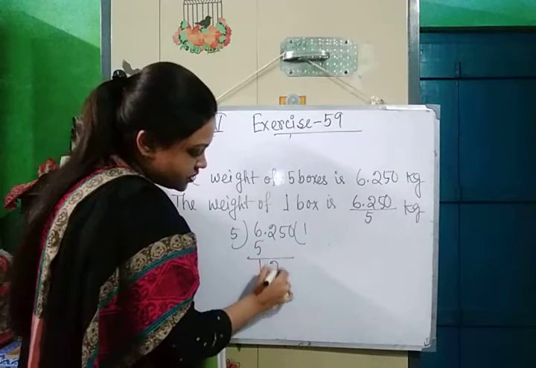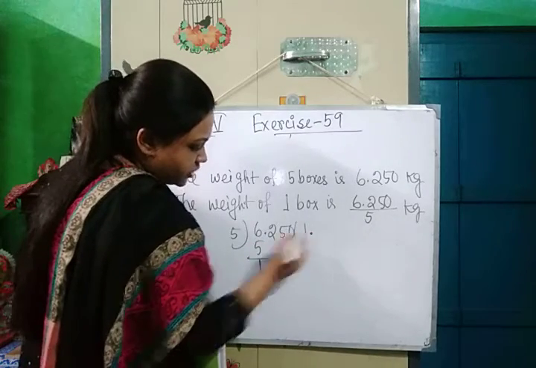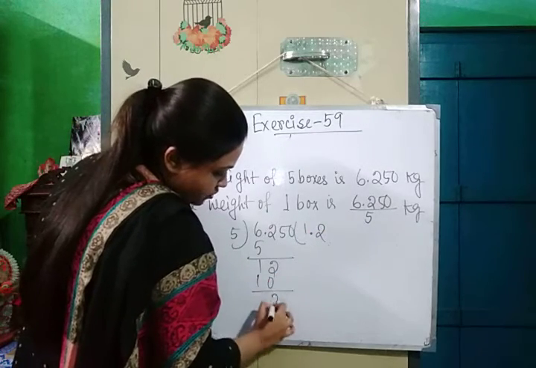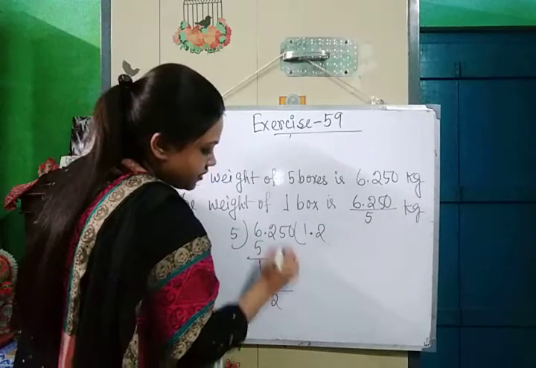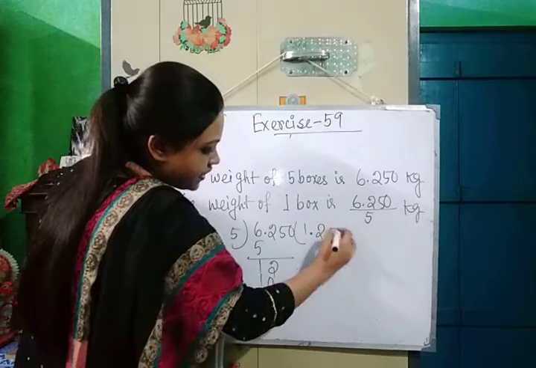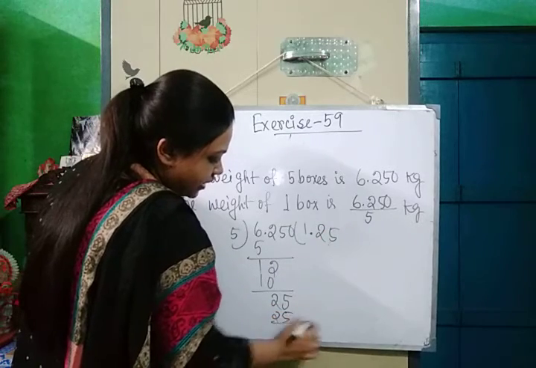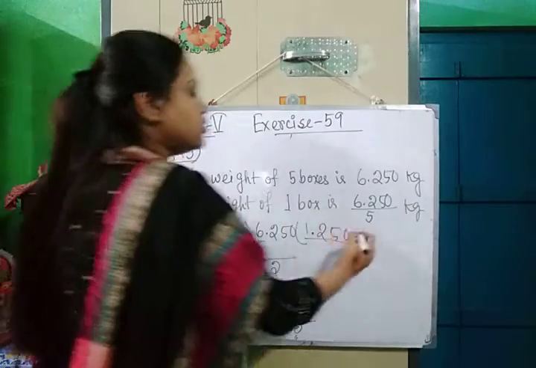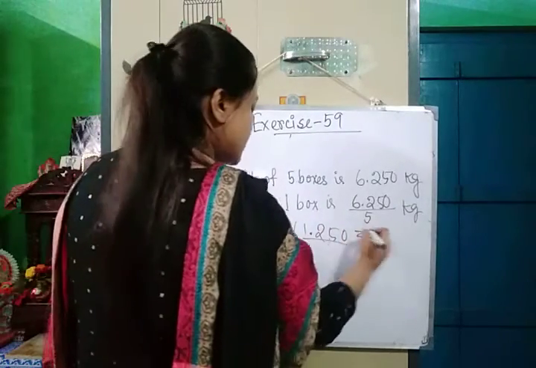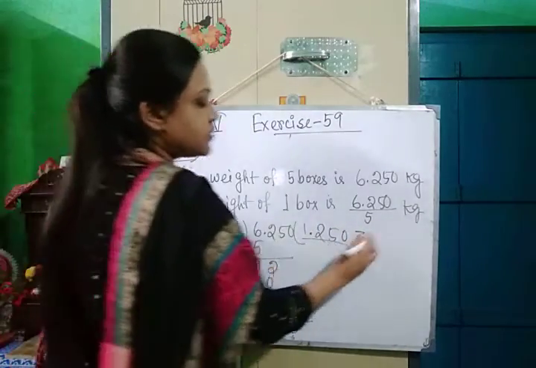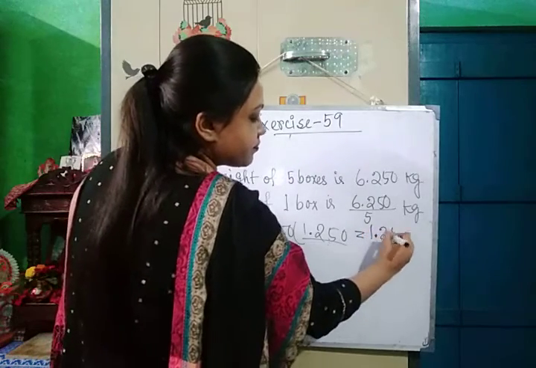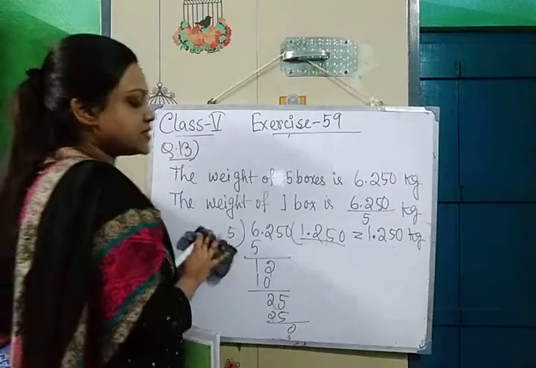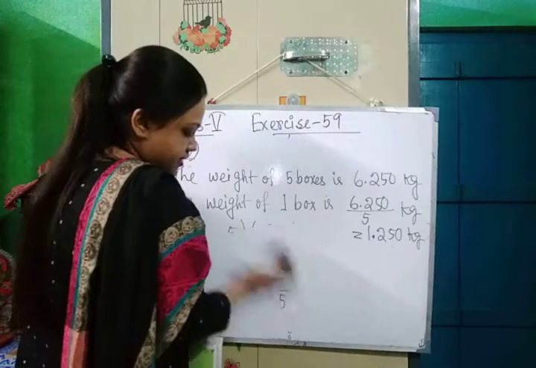We will take down this 2 and the point is there, so we will put here a point. 5 2s are 10. 2 remainder. 5 we will take down. 5 5s are 25. And after that 1 0 is there, so we will put here a 0. So the weight of one box is 1.250 kg.